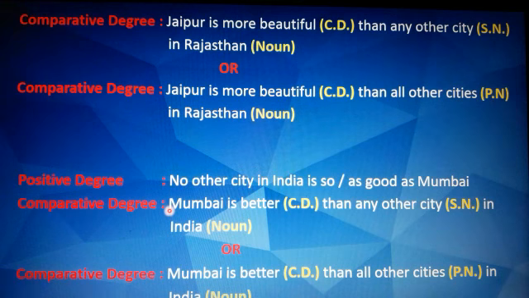So Mumbai is better than any other city in India, or the same comparative degree sentence can be written in this way also: Mumbai is better than all other cities in India. The difference is in any other city we have used singular noun city, and in all other cities now the same noun city has become plural. So it is cities.